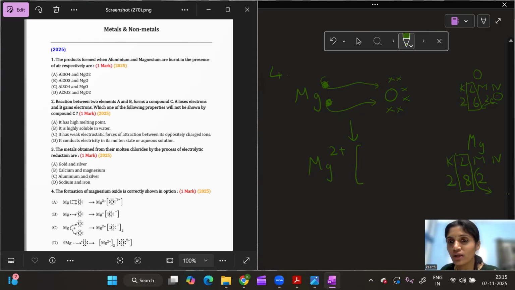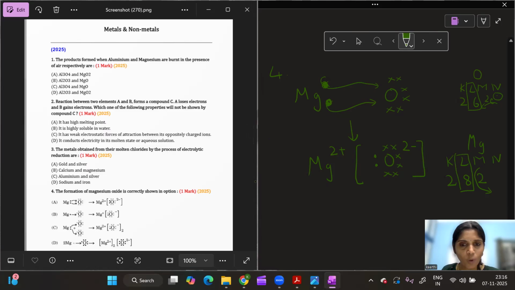And oxygen, which already has 6 valence electrons, has taken 2 valence electrons of magnesium, and now it has a completely filled valence shell of 8 electrons. As oxygen has gained 2 electrons, I will put these in the square bracket. Any charge should be kept inside the square bracket only. If you are representing charge, that should be written inside the square bracket. So this is the formation of magnesium oxide.